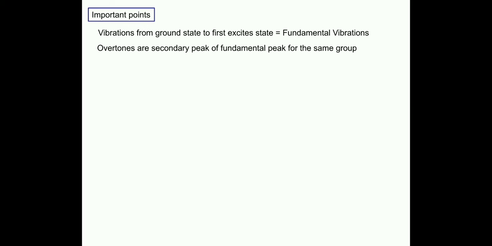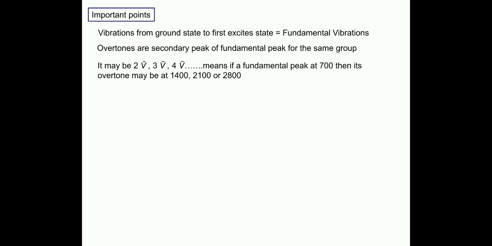Now overtones are basically secondary peaks of the fundamental peak of the same group. It may be 2 mu bar, 3 mu bar, 4 mu bar, and so on. Means if a fundamental peak is at 700, then its overtones may be at 1400, 2100, 2800 centimeter inverse. So overtones are secondary peaks of the fundamental peak for the same group.